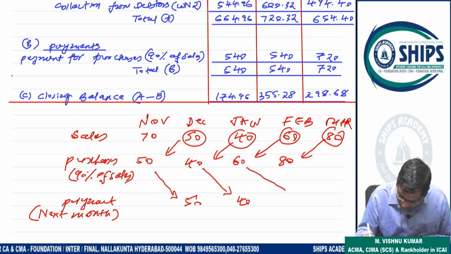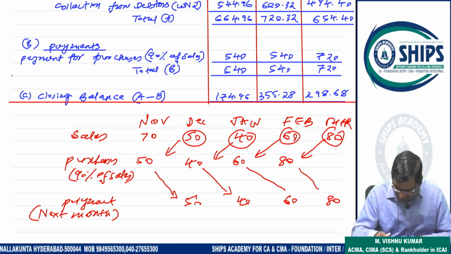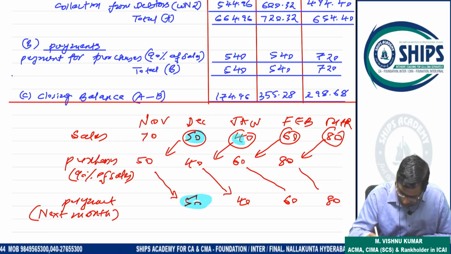This 60 is paid in February. This 80 is paid in March. So if you analyze this properly, same month sales, payment is also the same.